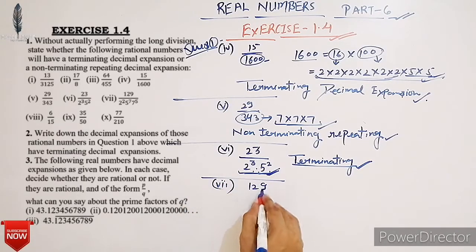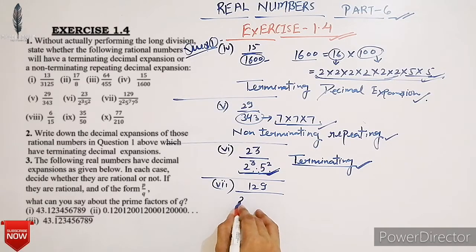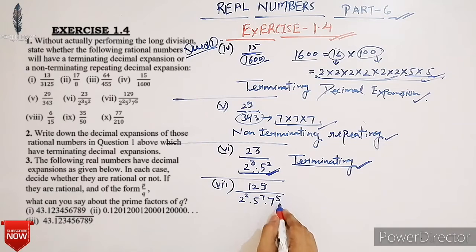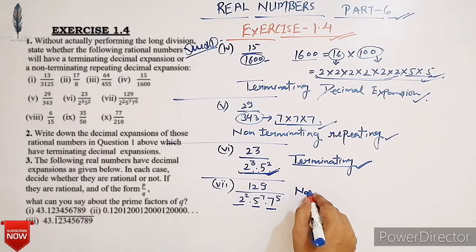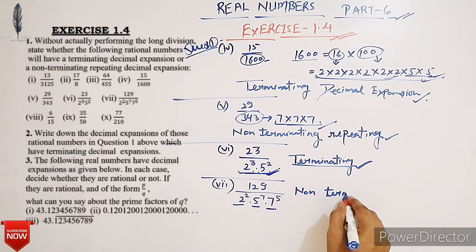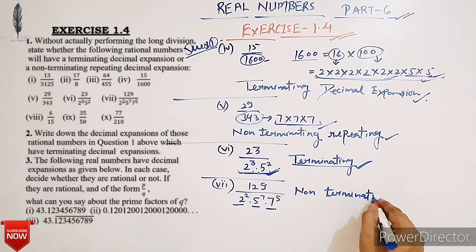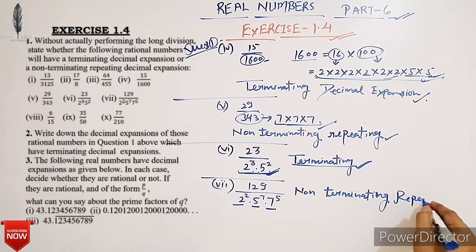Now next, 129 upon 2 square into 5 raised to 7 into 7 raised to 5. Here clearly the denominator 2 square into 5 raised to 7 into 7 raised to 5 has prime factors other than 2 and 5. So it will have non-terminating repeating decimal expansion. Okay.